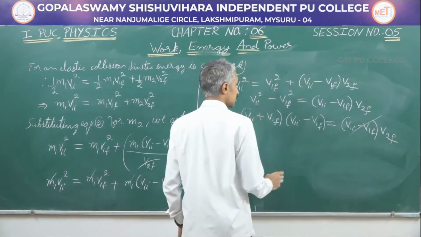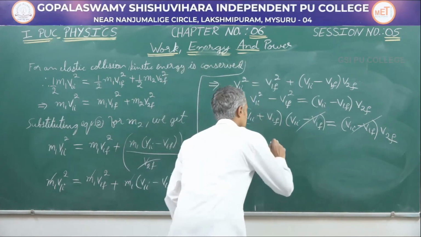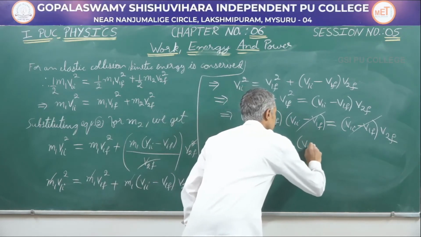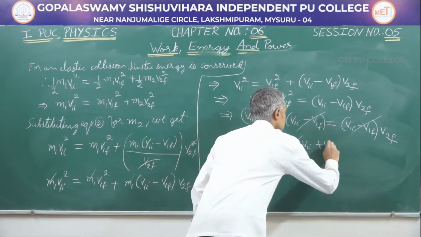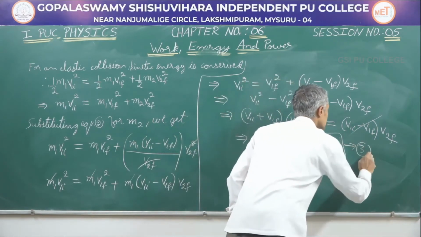So v1i minus v1f and v1i minus v1f, you can cancel them, and finally I get v2f is equal to v1i plus v1f. We take this as equation 3.